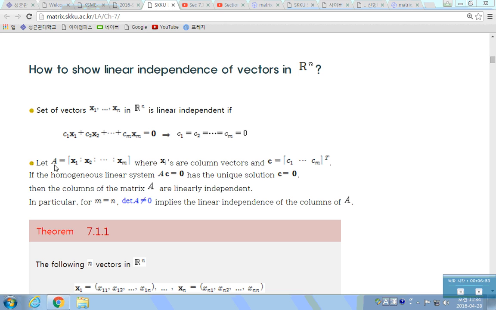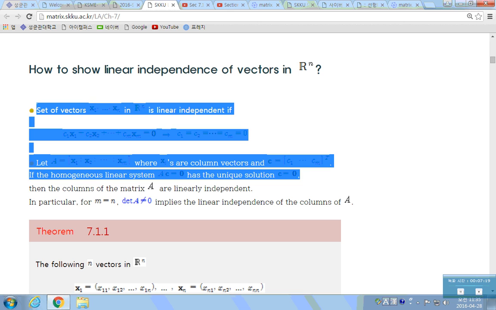In that case, you set up the matrix A, whose column vectors are the given ones here. Then this linear system of equations can be written as a homogeneous linear system. If this linear system has a unique solution c, which is the 0 vector, then it is a linearly independent set of vectors.